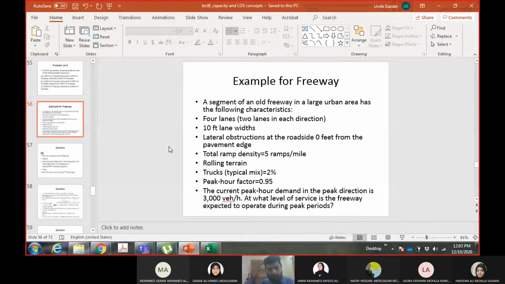At the end of this lecture, you would know, I'm talking about the people who are doing segments, how to calculate the level of service for the segment. I already explained the equations and everything. I will just show you a couple of examples.